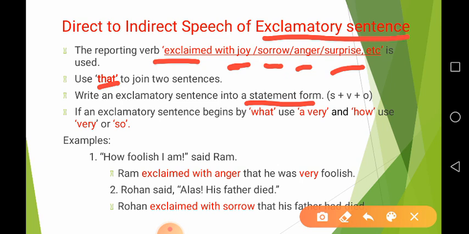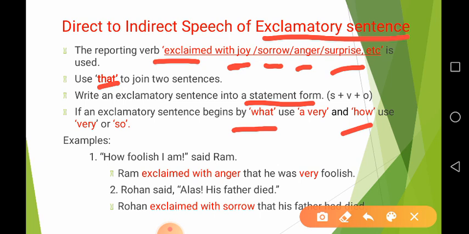So we take a statement form, that is subject first. If it is an exclamatory sentence, it begins with a WH word, what or how. Means you can use the WH word what or how when we make an exclamatory sentence.